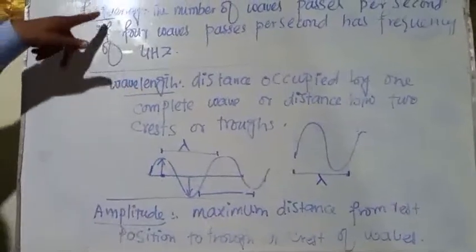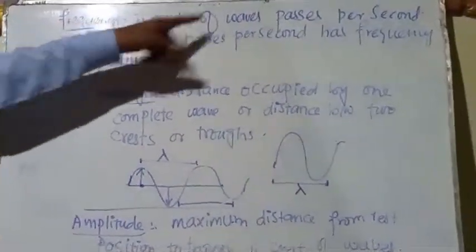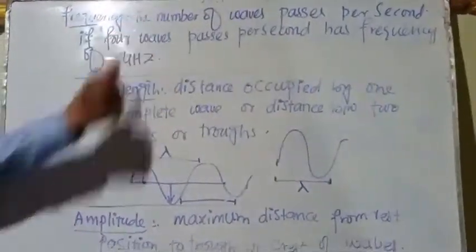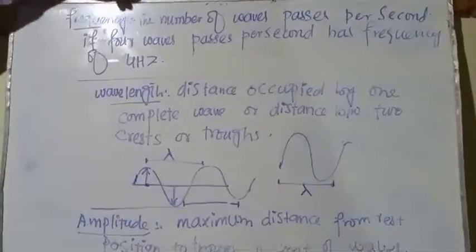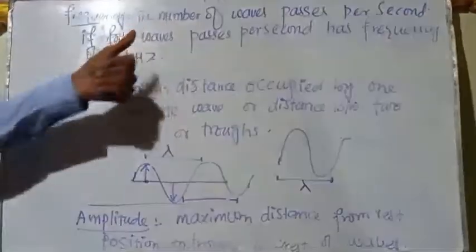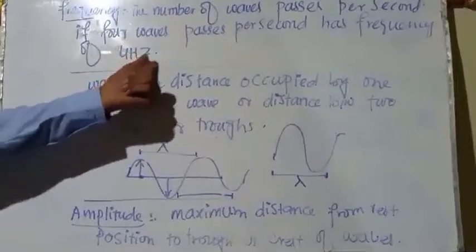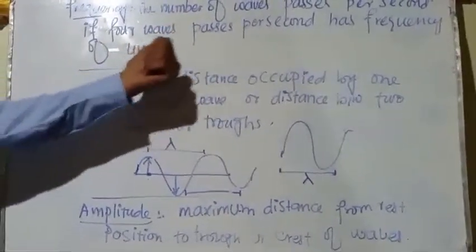Now we will discuss the frequency. The number of waves passing per second is known as frequency. It means how many waves pass in a second. For example, if 4 waves pass in a second, the frequency will be 4 Hz.